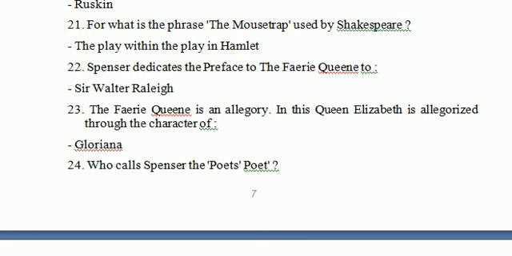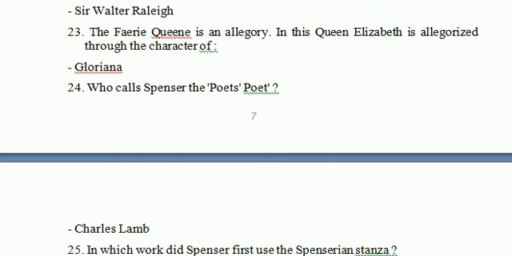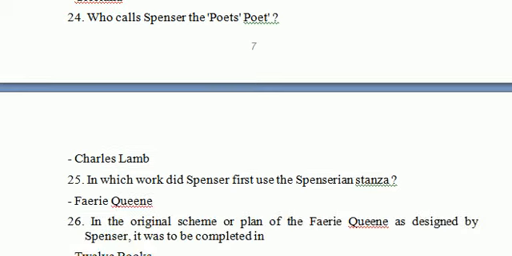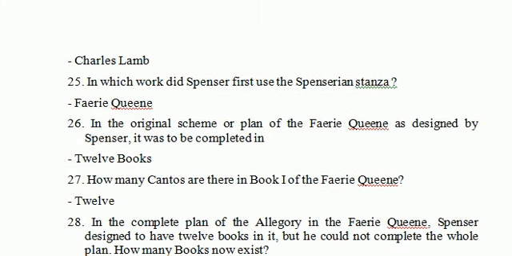Who calls Spenser the poet's poet? So, Charles Lamb called Spenser the poet's poet. Next question, question number 25. In which work did Spenser first use the Spenserian stanza? So it was the Faerie Queene.